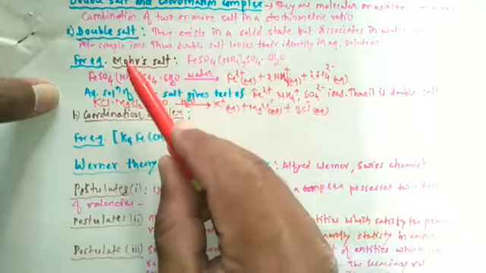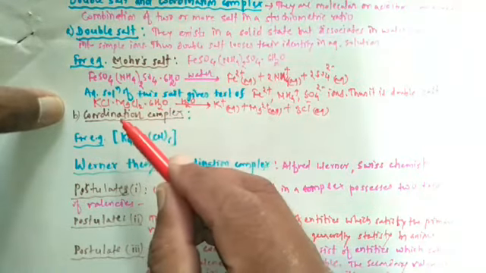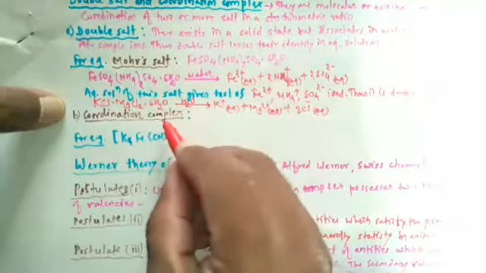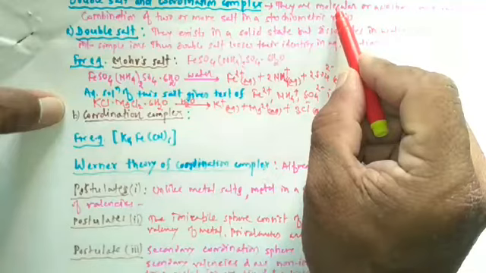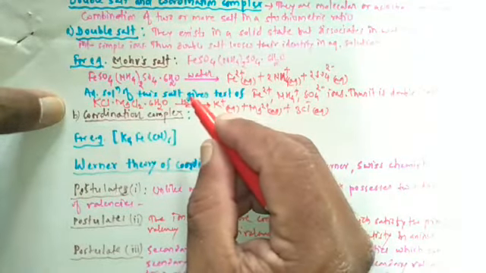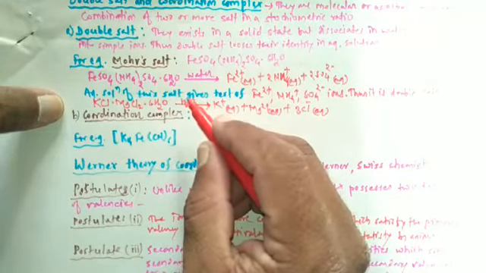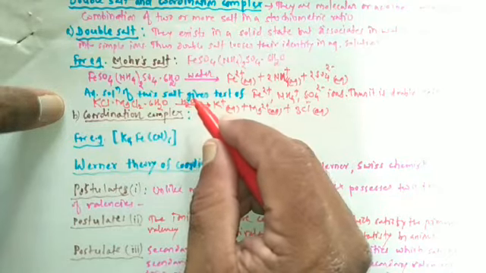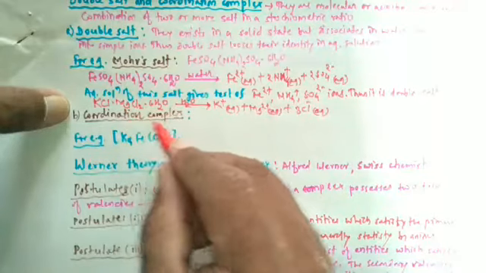So after studying double salt, now we are going to study the next, that is the coordination complex. Again, coordination complexes are molecular or addition compounds. So those molecular or addition compounds which retain their identity in the aqueous solution and show properties entirely different from those of their constituent ions are called as coordination complex.